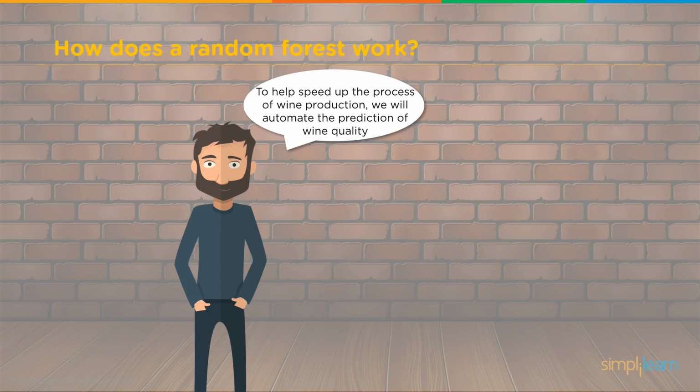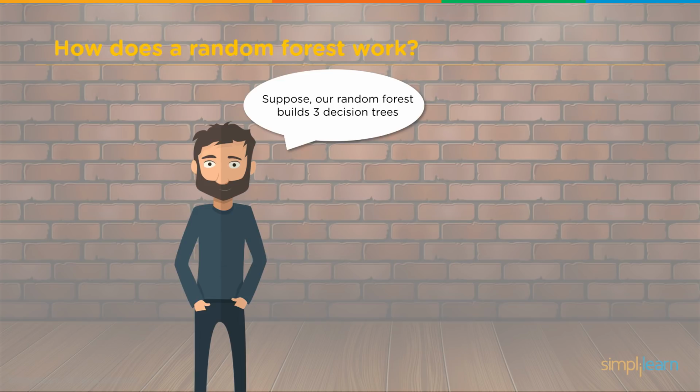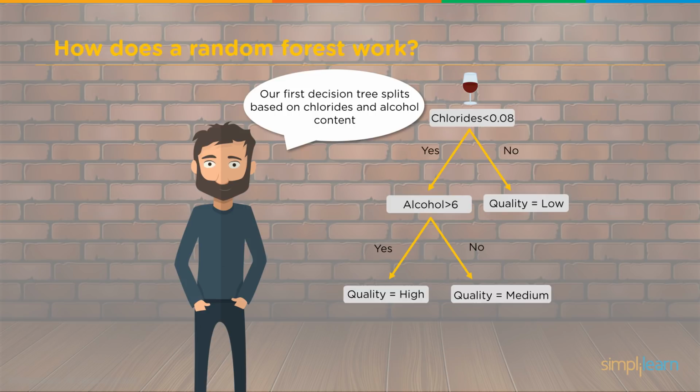So let's see how that fits back in our wine production. To help speed up the process of wine production, we will automate the prediction of wine quality. Suppose our random forest builds 3 decision trees. The first decision tree is going to divide everything by chlorides less than 0.08, yes or no, and then it's going to look at alcohol greater than 6, yes or no: quality equals high, or quality not so good. And if the chlorides were greater than 0.08, quality equals low. So there's our first tree.